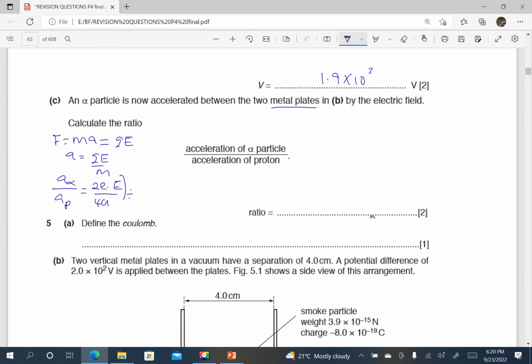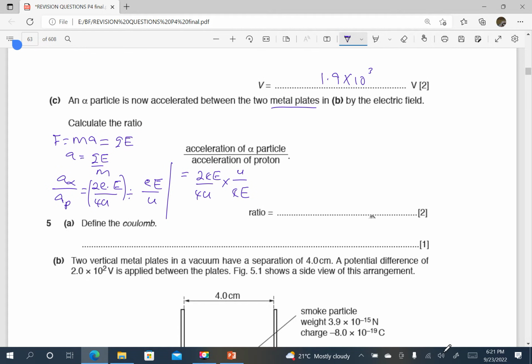divided by the acceleration of the proton. The charge of a proton is E. Electric field strength is still the same, and the mass of a proton is actually 1U. So if I simplify this, the ratio is going to be equal to twice E times capital E over 4U times U over E times E. We get the reciprocal.